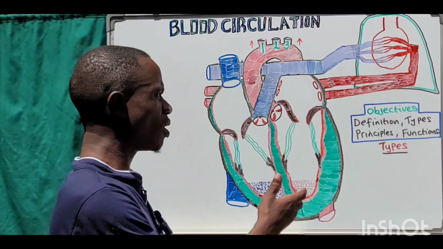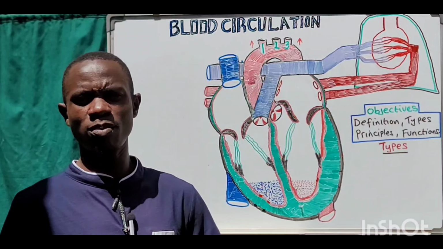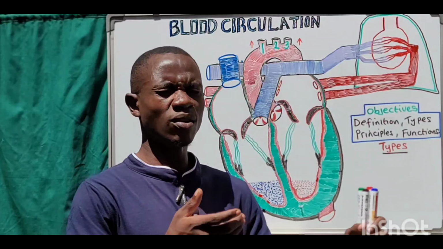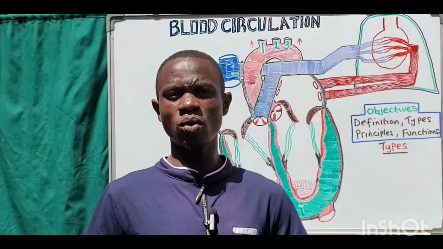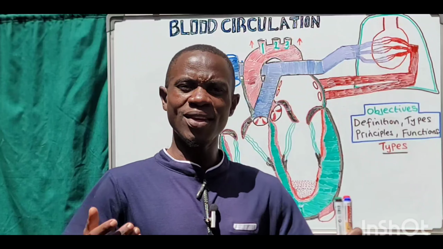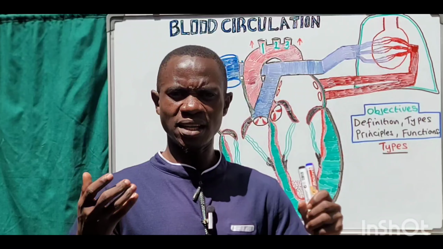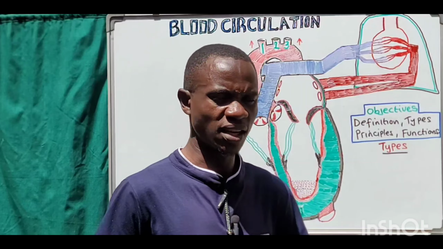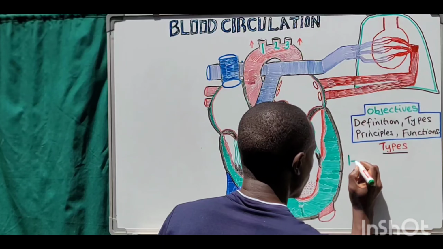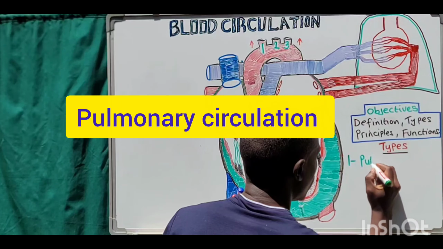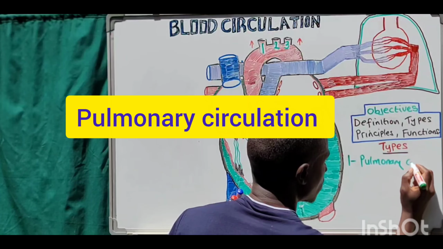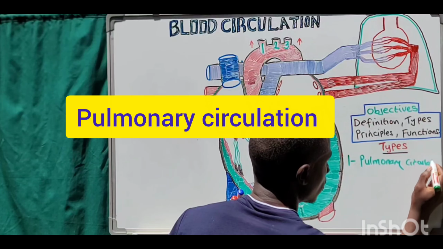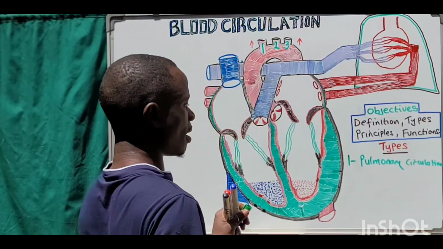So now going into the types of blood circulation, we have a lot of different types of blood circulations which happen in the human body. Now, these are the major types of blood circulation. Okay, the first one is the pulmonary circulation.